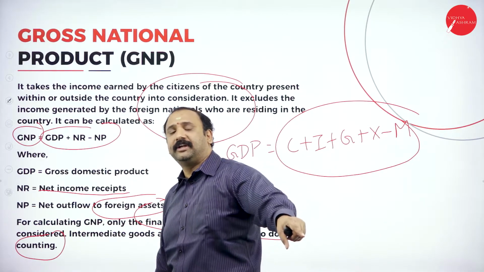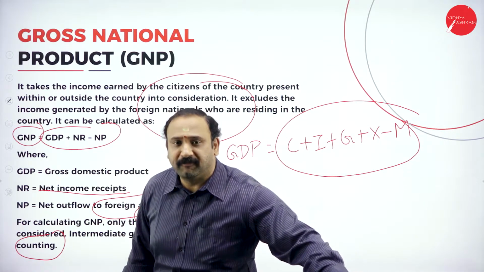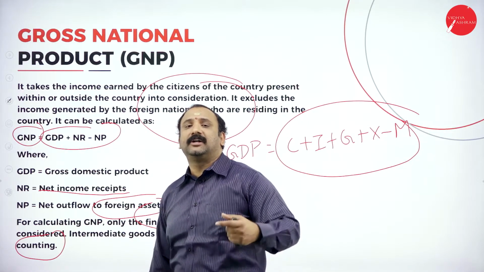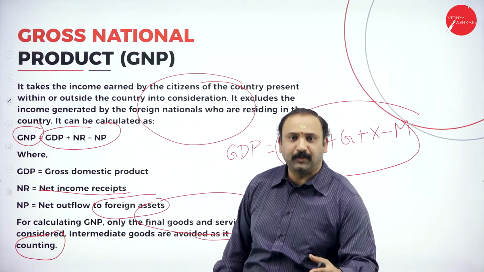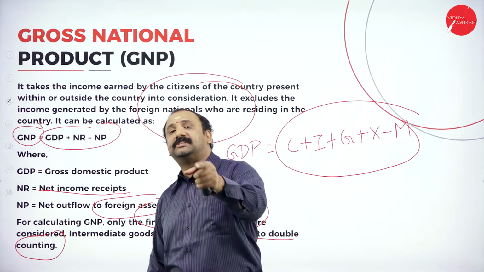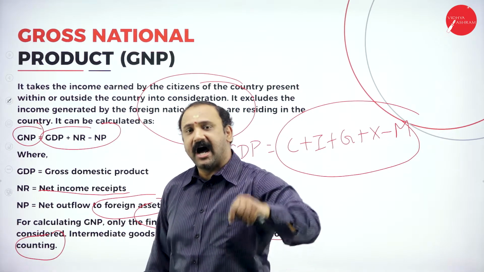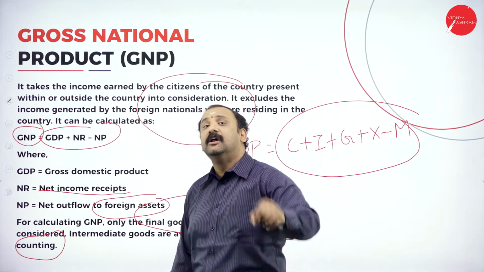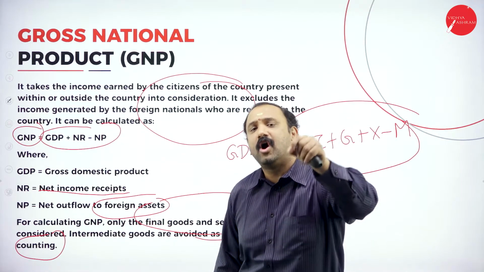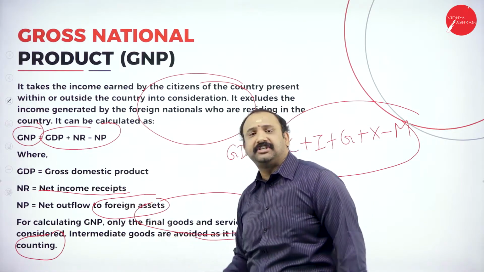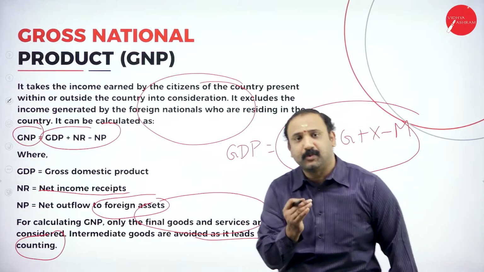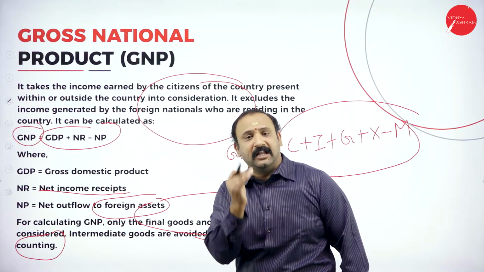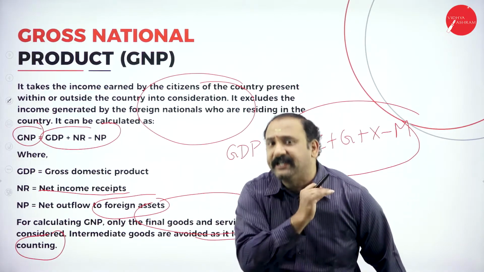Whenever we talk about goods and services, it is the final goods and services, finally available for the consumption of the customer. That's where GNP comes into the picture. This is why I say GNP calculation has to be very careful.